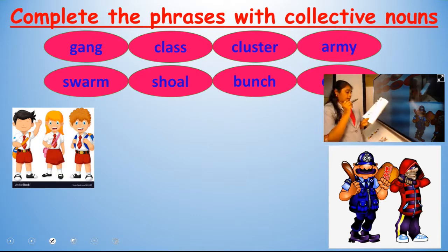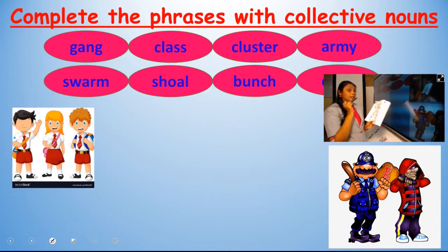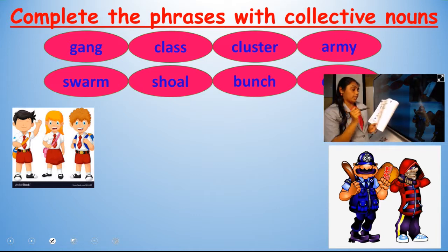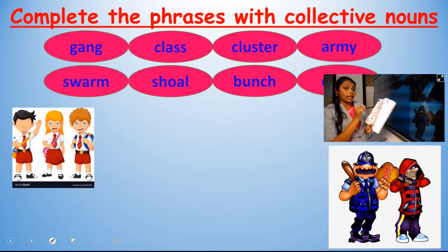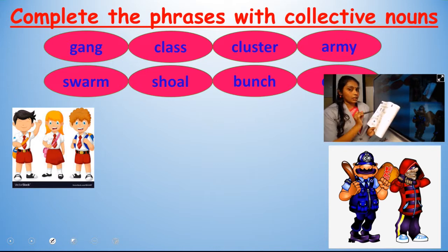You can see on page number 10 the definition for the collective noun: a collective noun is the name given to a group of people, animals or things of the same kind spoken as one whole. And below that you can see 3 examples also. Group of people, a team of players. Group of animals, a litter of puppies. And group of things, a bouquet of flowers. So examples are already given.